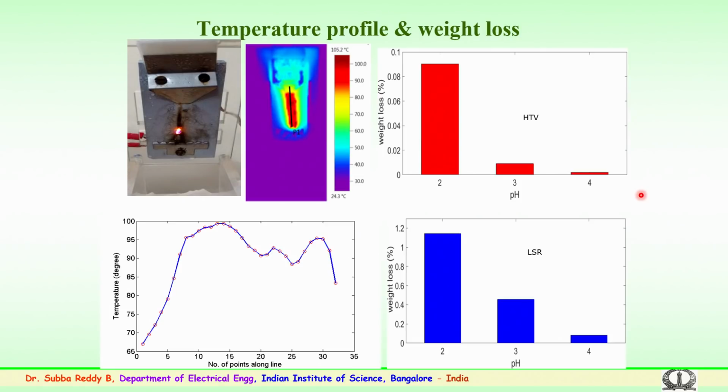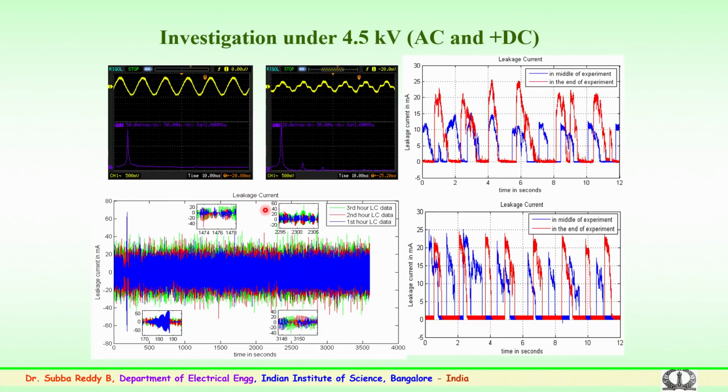Further, during the experimentation, the hot spots which are formed, or the temperature profile, are also monitored using a thermal imager, to accurately pinpoint and see the degradation of the surfaces near the electrodes and how the propagation of the arc happens. All these things have been studied in detail and the performance has been monitored. During the experimentation, leakage current has also been monitored over a period of time at various voltages, 3.5, 4.5 kV etc., both for AC and DC applications.